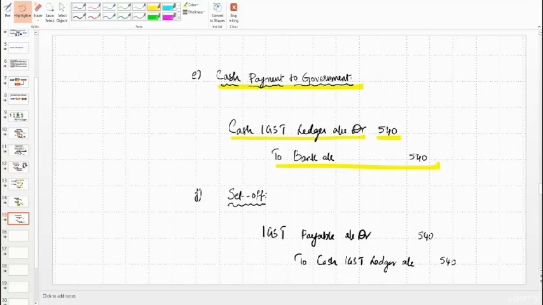Now since GST is paid, we need not continue with the GST payable account. So we have to set off and close it. How we are going to close the GST payable? By debiting it. So let's debit IGST payable account debit 540. How this is closed? By way of cash payment which was already made. So to cash IGST ledger account 540. Okay. So in this way, entries will be passed in the books of e-commerce operator.